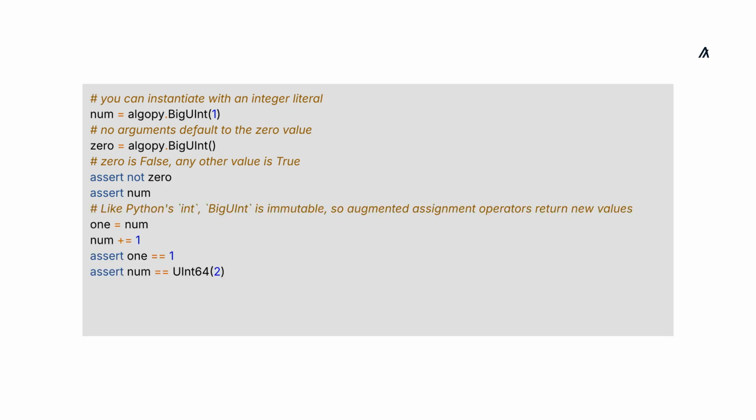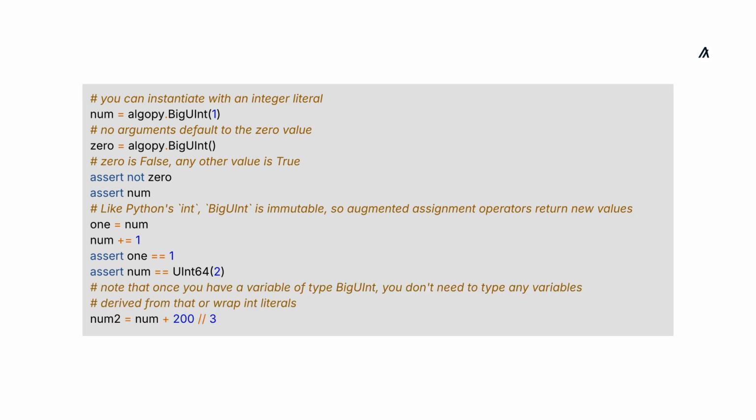Like Python's int, BigUInt is immutable, so augmented assignment operators return new values. Also, just like UInt64, once you have a variable of type BigUInt, you don't need to wrap numbers with the BigUInt class when doing math operations. So for example, you can simply do math operations on the num variable like this.